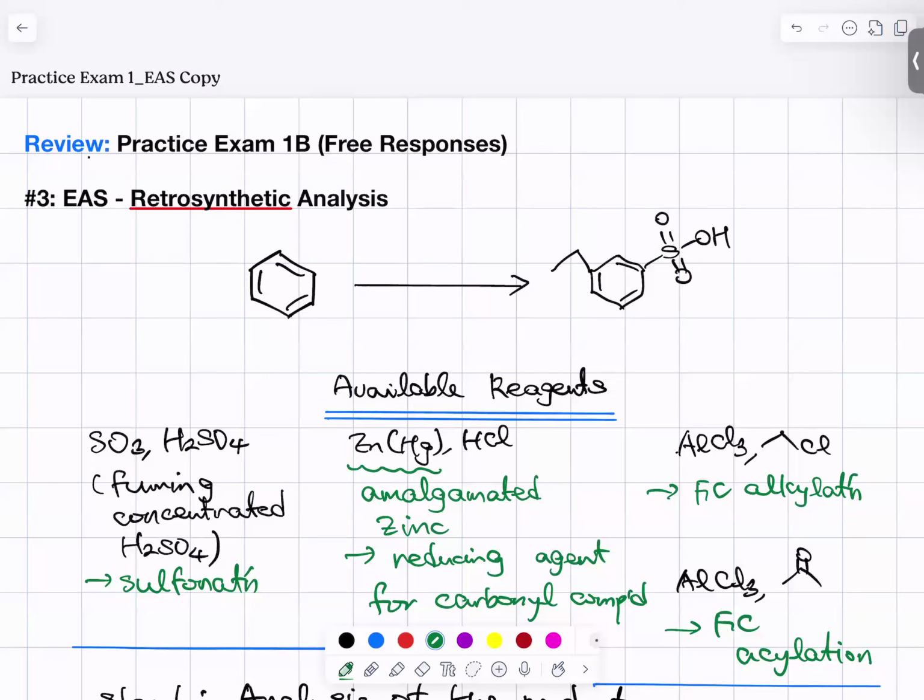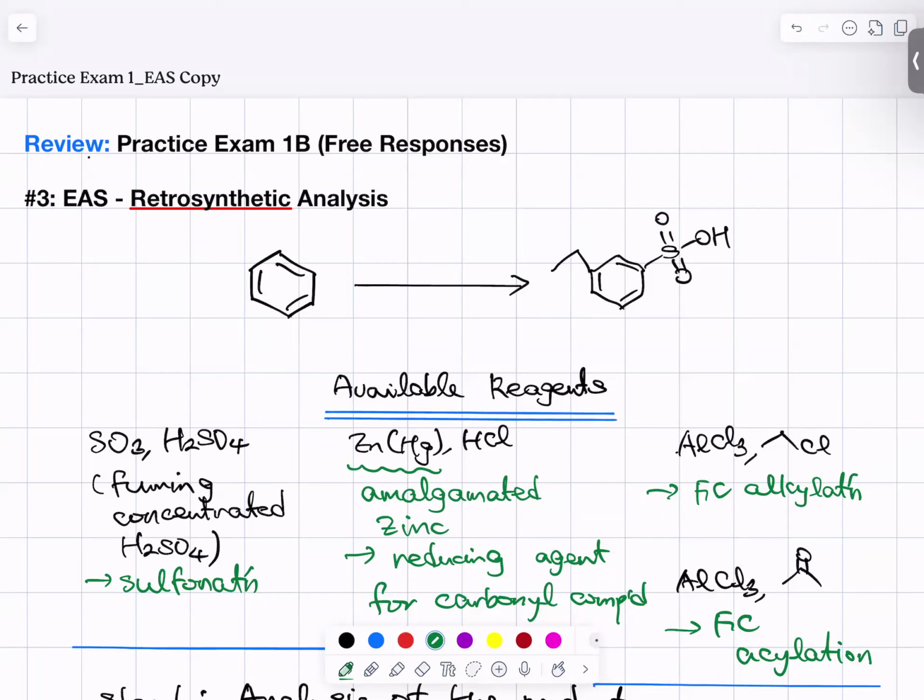And now let's look at the second one, zinc alloyed with mercury. We call this one amalgam. So amalgamated zinc, this is a reducing agent for a carbonyl compound, especially at a benzylic position.